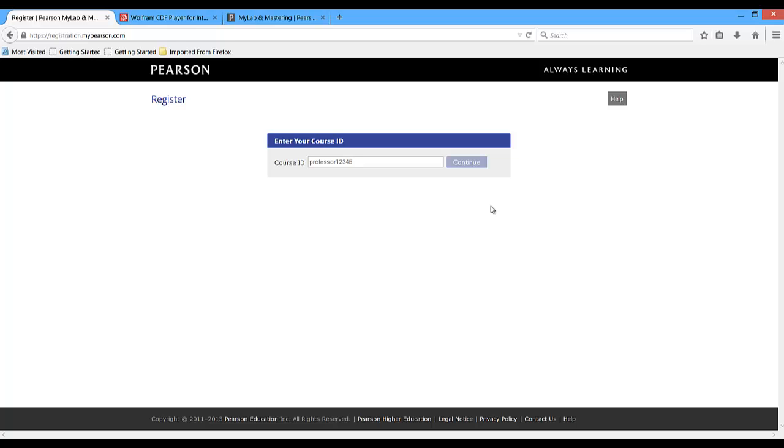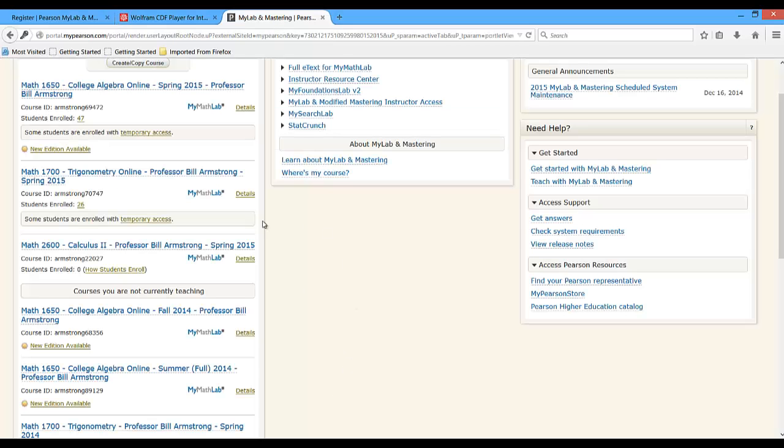I'm going to stop here because I'm already registered for my own course. Once you get registered, then you'll be able to sign in. And whenever you come to the mymathlab.com site, you will sign in with your username and password. So it's important you always remember your password. And you'll be able to access, this is the name of my course, Math 2600 Calculus 2.